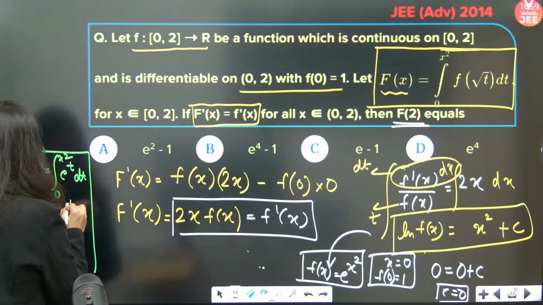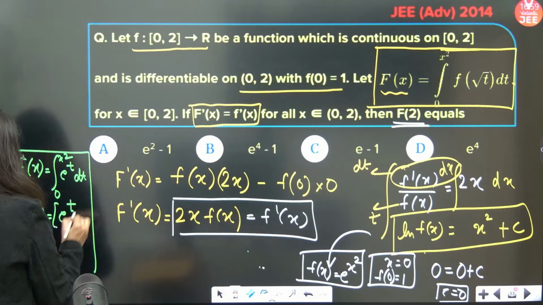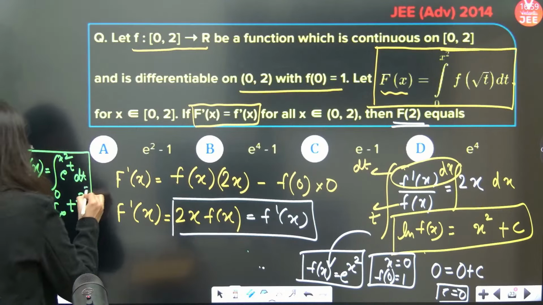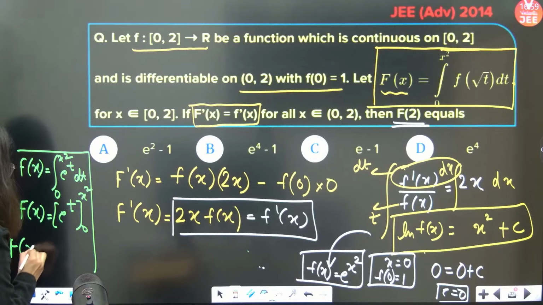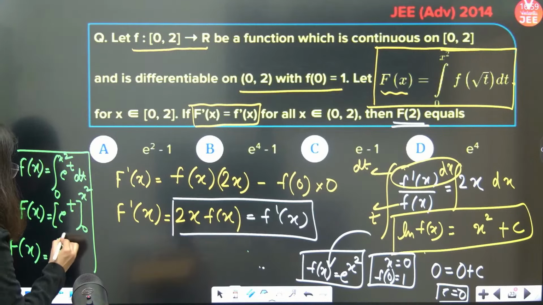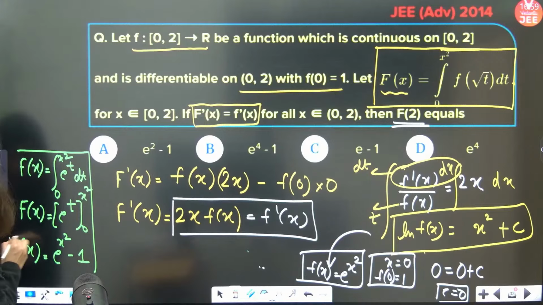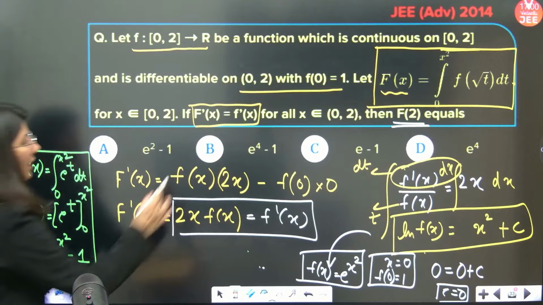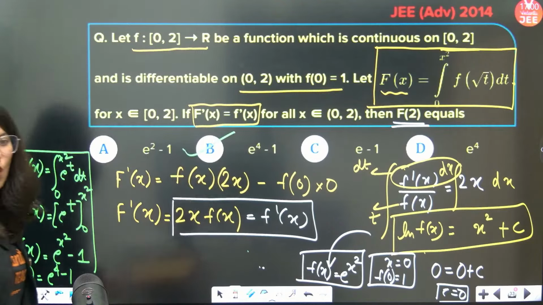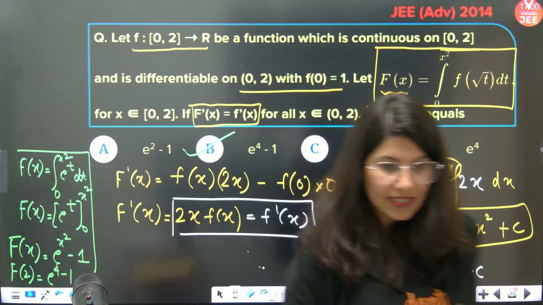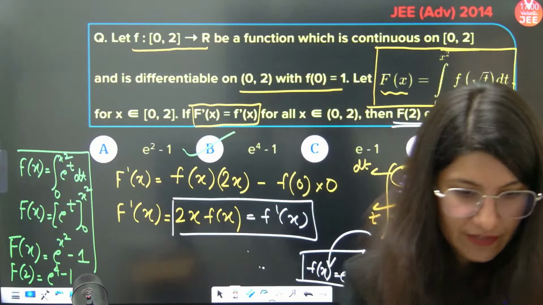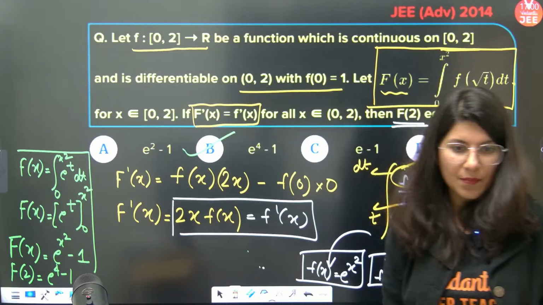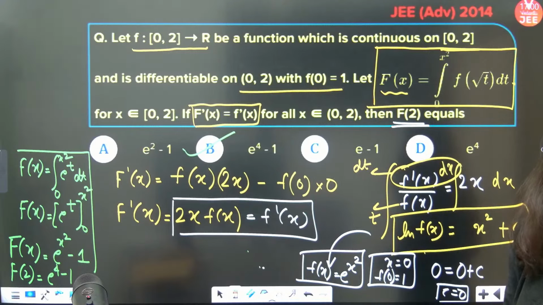E power t integration, and the upper and lower limits are 0 and x square. So f of x is e power x square minus e power 0. This is your f(x). Now f of 2, can anybody tell me? E power 2 square, 4, minus 1. E power 4 minus 1 is sitting in option B. Yes, Pradeep, perfect. Kishan, perfect. Okay, clear?